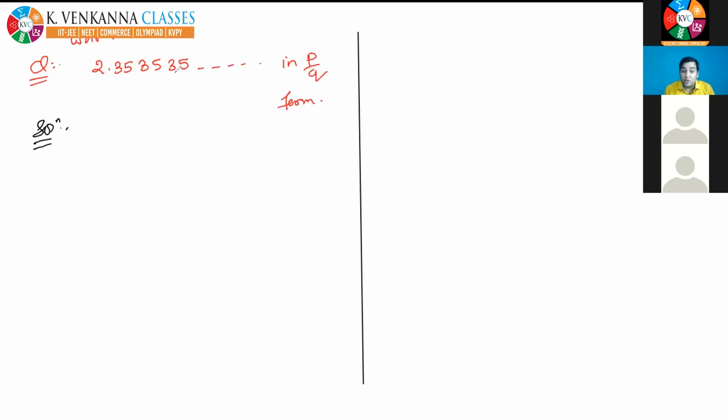I'm not going to give the detailed solution, but I will solve it by the shortcut, because in class 11th and 12th, you don't need to solve this in the proper method. You have to just get its value. So see, you can write it as 2 plus 0.35 with the bar upon both.